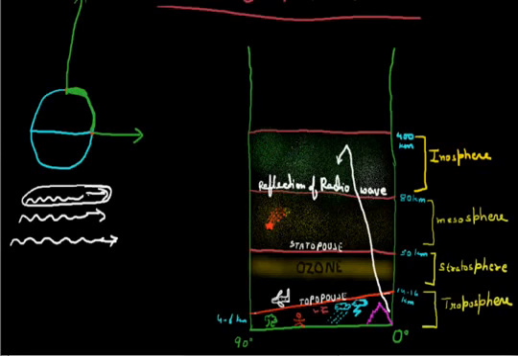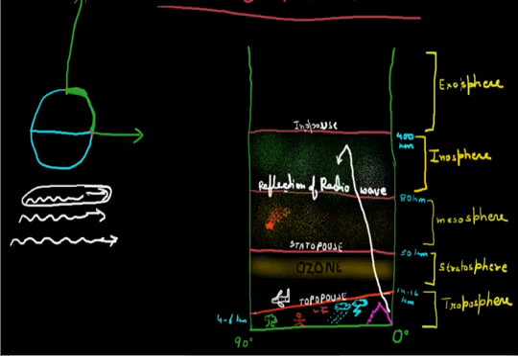As I already told you, the upper limit of the mesosphere is the mesopause. The upper limit of this ionosphere is called the ionopause. The last sphere is called the exosphere. The name makes it clear: the atmosphere exits from here. So that is why this is called the exosphere.